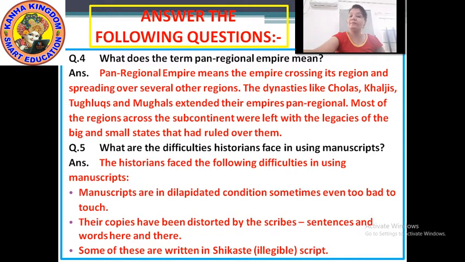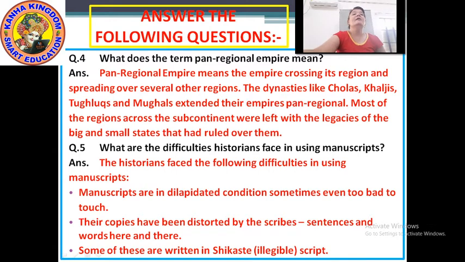Okay, I repeat the answer again. Pan-regional empire means the empire crossing its region and spreading over several other regions. The dynasties like Cholas, Khiljis, Tughlaqs, Mughals, they extended their empires pan-regional.